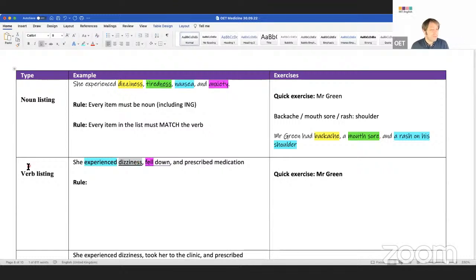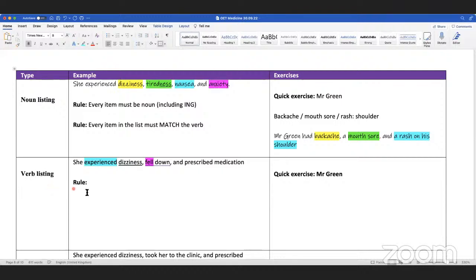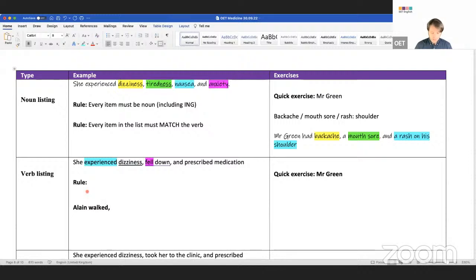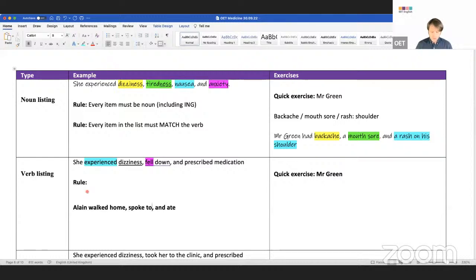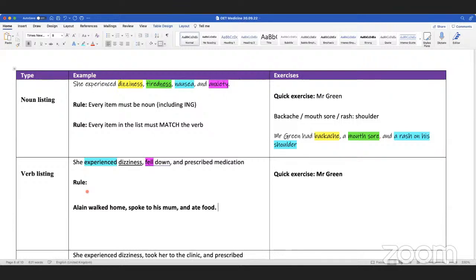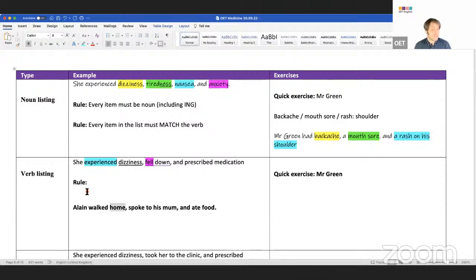Just because I'm calling it verb listing, you can have the nouns as well. I just don't want to call it verb noun. It sounds silly, right? Let me give you a simple example. Alan walked, spoke, and ate. Are these all verbs, guys? Alan walked home, spoke to his mum, ate food. I'm just putting the nouns in, but you don't need the nouns. They are optional. Does that make sense, guys?